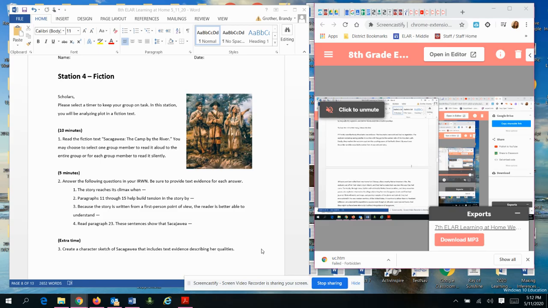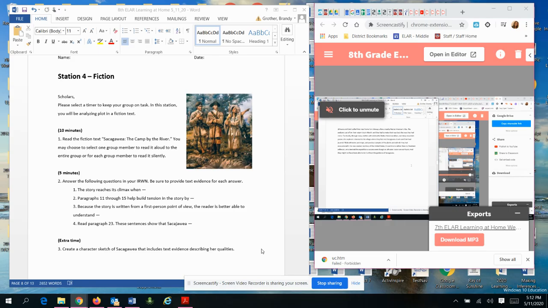Station 4, Fiction. Scholars, please select a timer to keep your group on task. In this station, you will be analyzing plot in a fiction text. Of course, plot is like the big plot mountain that we have learned about several times with the exposition, the rising actions, the climax, the falling actions, and the resolution.